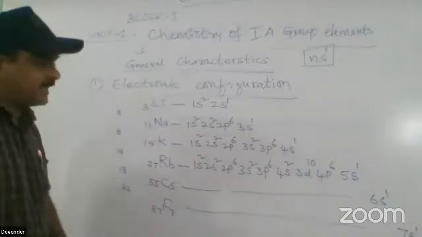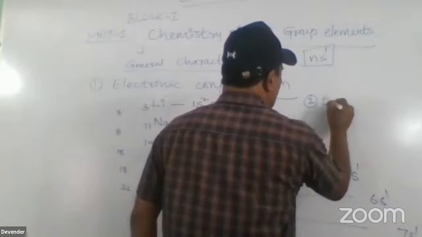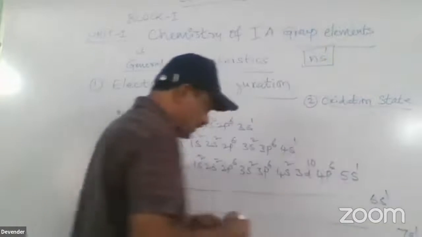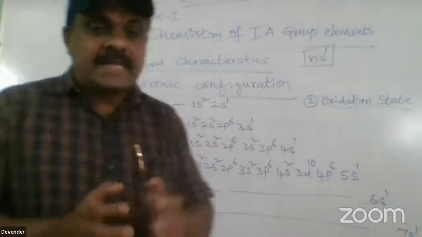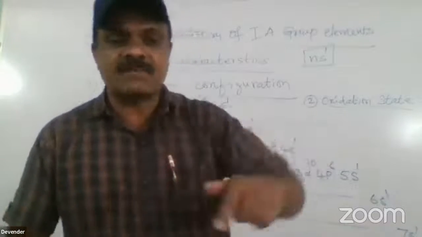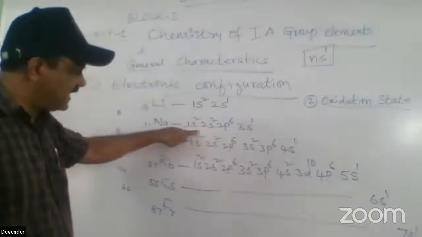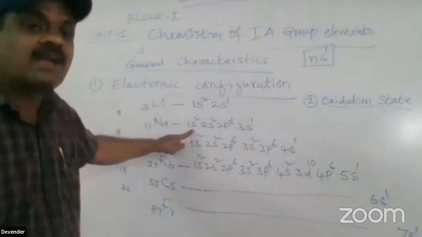Now coming to the next characteristic after the electronic configuration: the oxidation state. What do we mean by oxidation state here? Whatever elements are present in the first group, each easily loses one electron. Why is it losing an electron? For the purpose of stability. See, I am taking the sodium atom. Sodium losing one electron from the 3s1 means the remaining electronic configuration follows the octet rule. That is an octet electronic configuration, and the octet configuration of any atom is more stable than a non-octet one.